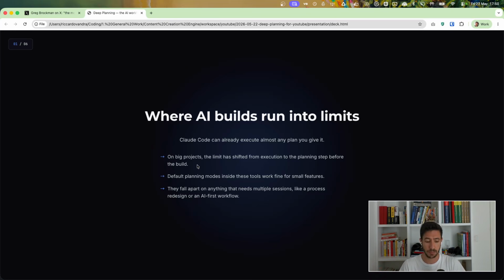And the AI agents that we have right now already have some kind of planning mode, but the problem with that is that the planning mode is just related to a single session. So if we need to build out very big plans for very comprehensive transitions or workflows that we need to build, or tools or apps, we need to create a specialized project for that. And that is where deep planning actually comes from.